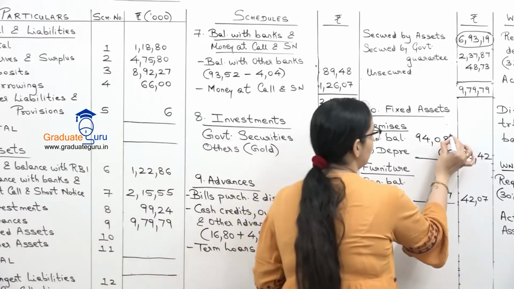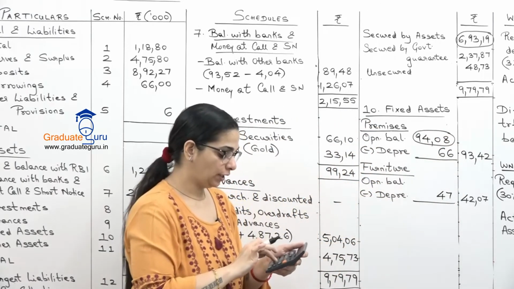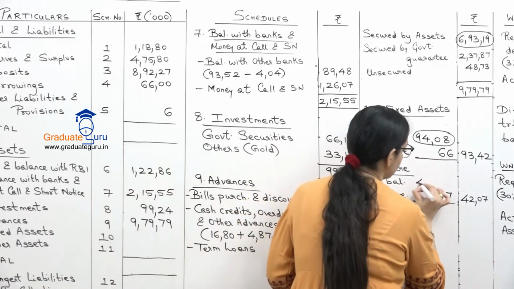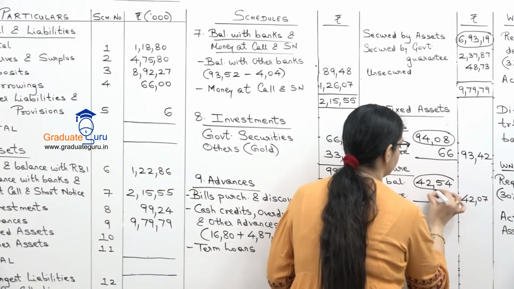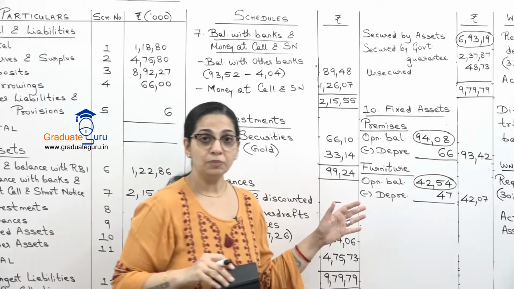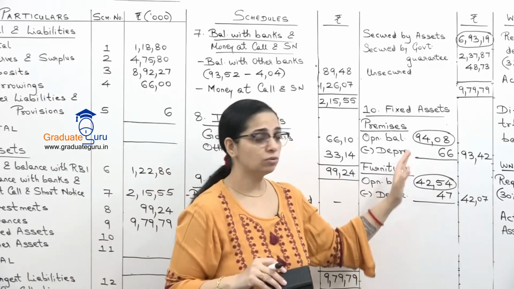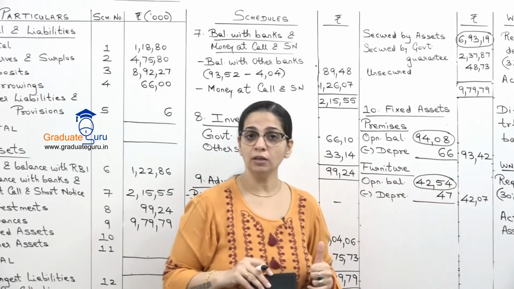I'll again circle it so you know that this is what we have calculated. And 4207 plus 47 will give us 4254. Okay. So these are just amounts which we have found out. इसकी कोई ज़रूरत नहीं है because eventually यही amount का total will go to our balance sheet.